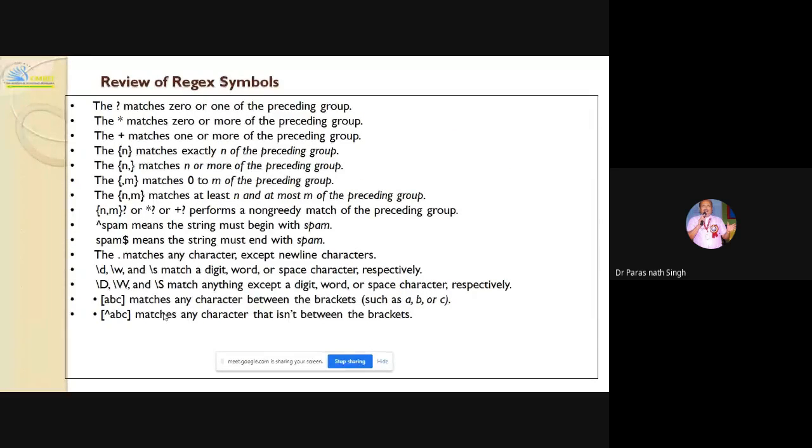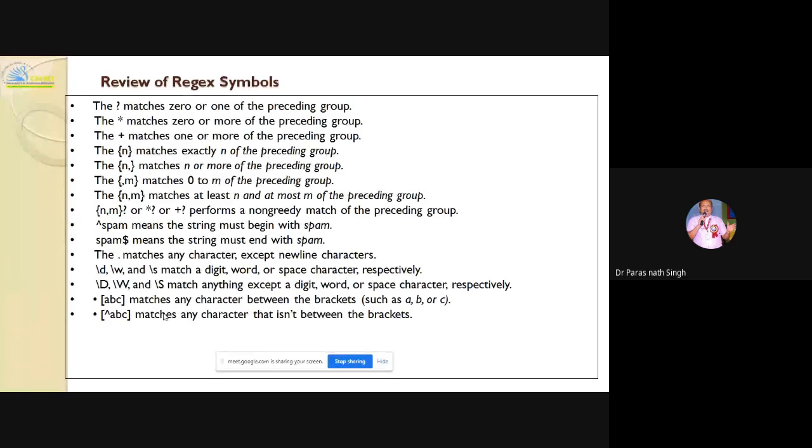So I think it should be the final slide before the review questions. Here for your reference, write something in your chat box, whether it is asked or not, one line of the outcome of today's lecture. I am just reading here the review of the regex symbols.